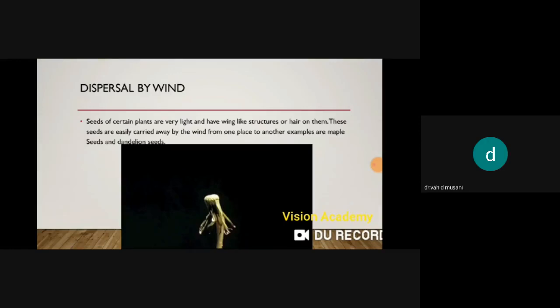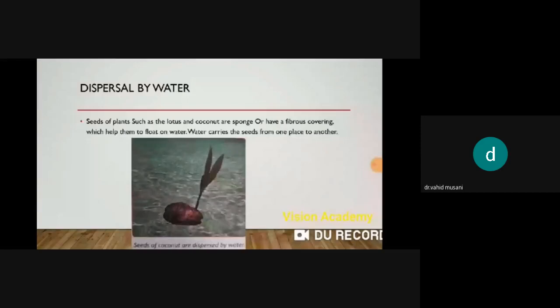Okay. So this is called dispersal by wind, that with the help of the wind, they will carry it. Now this is called floating coconut. This will float with the water.